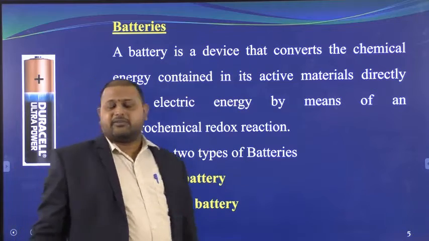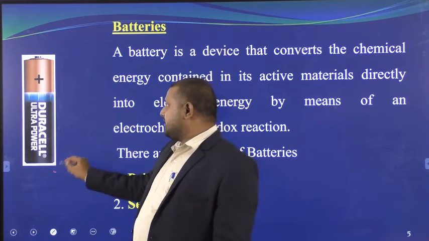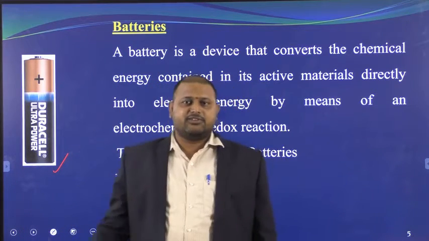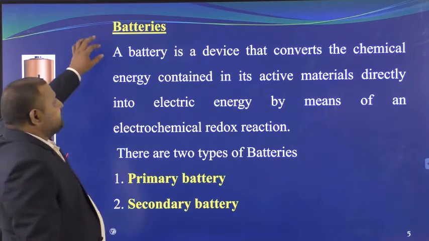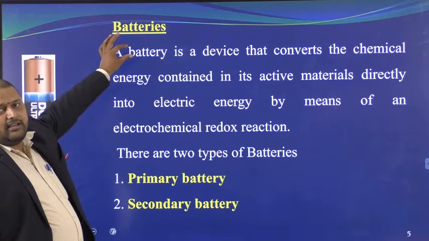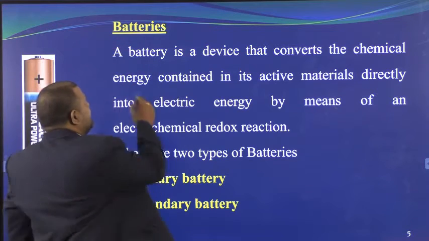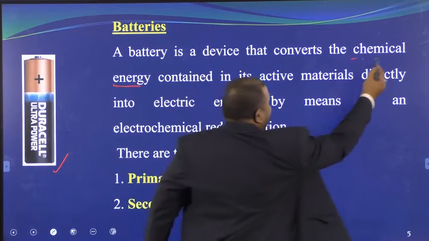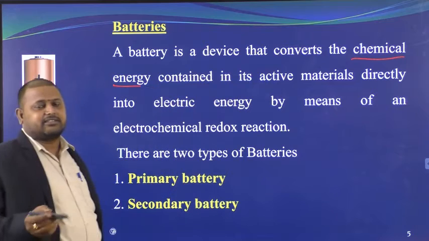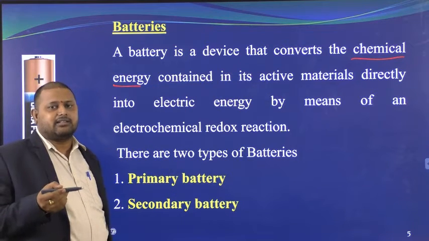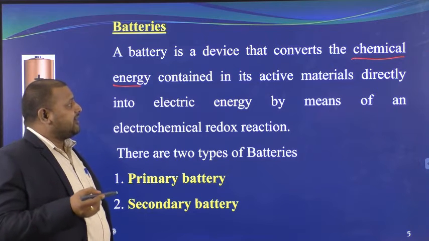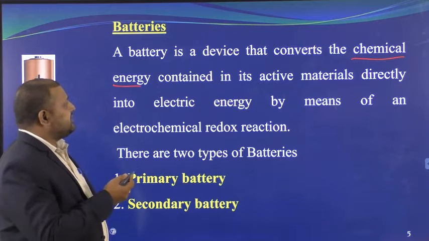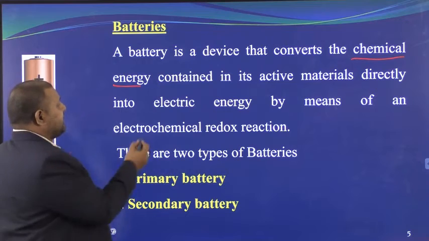I think you are very familiar with this battery, Duracell Ultra. This is used in our wall clocks. So first, what is a battery? The point is very simple: chemical energy into current. Yesterday also we discussed that electrochemical cells are the materials which convert chemical energy directly into electrical energy.